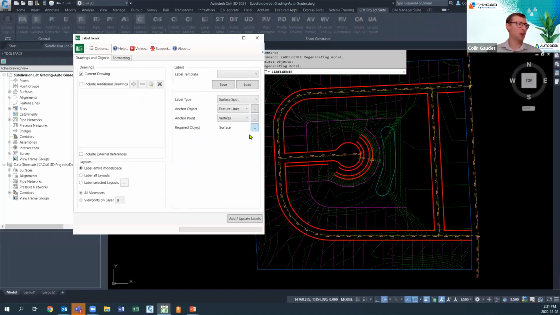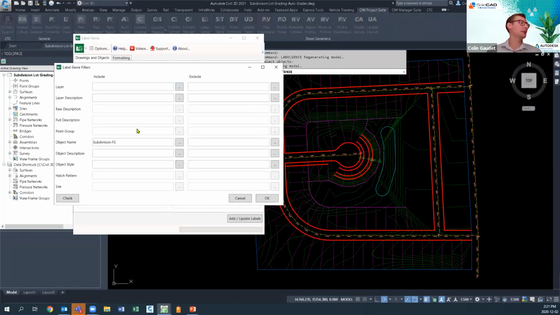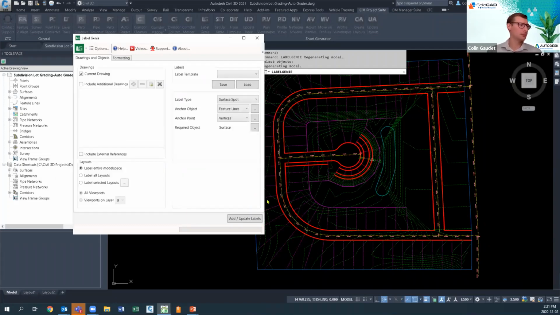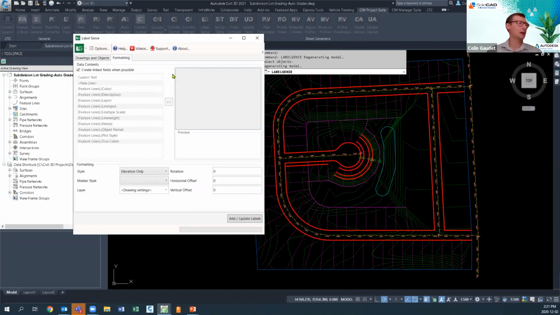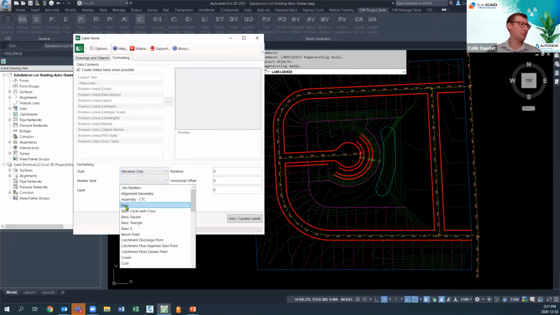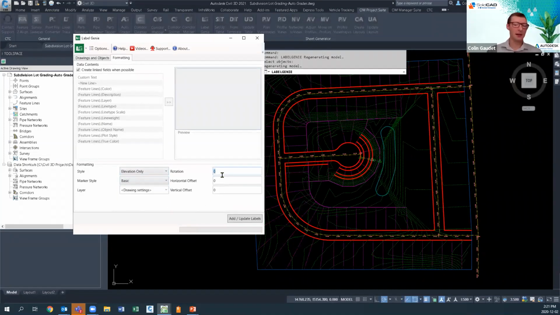Surface as well. Again, hit that little ellipse. You get the filter options. In this case, we're not doing a layer. We'll do it by name because we want to be a little bit more specific. Now, the last of this, we want to go over to the Formatting tab. We have the option of adding AutoCAD fields in there. What we're really focused on, though, is down at the bottom here. We want the style. We want like a basic marker style in here. And I could apply rotations in here too. So I could put a 90-degree rotation on all of these. This is relative to the WCS.